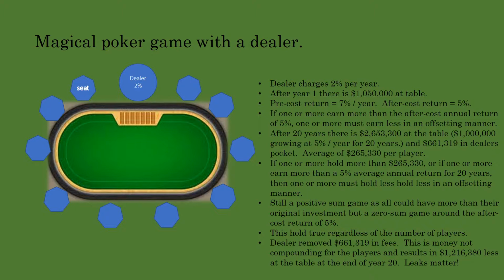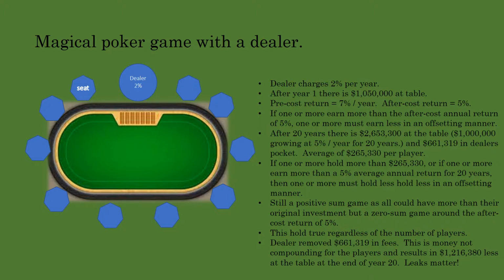Back to the end of year 20. There will be $2,653,300 at the table. The average per player is $265,330. If one or more hold more than the average per player, one or more must hold less. Or, if one or more earn more than the average annual win rate of 5% per year for 20 years, one or more must earn less. This is an arithmetic certainty.